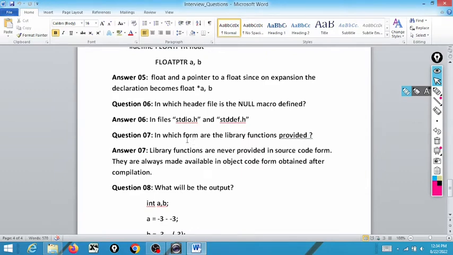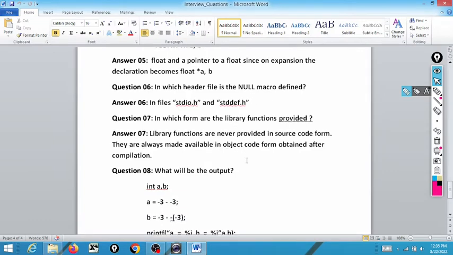Next question: in which header file is the NULL macro defined? What is NULL? NULL is a macro whose value is 0. In the files stdio.h and stddef.h, in these two files this NULL macro is defined.